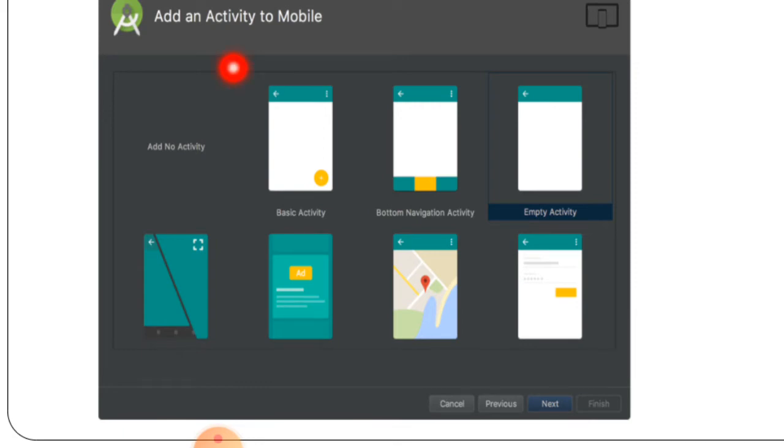Then you have to add an activity here. So here the add an activity to the mobile, here it is given. So whatever the activity, this is the basic activity, this is the bottom navigation activity, this is the empty activity. So all such activities are here that you have to select and finally go to the next part.